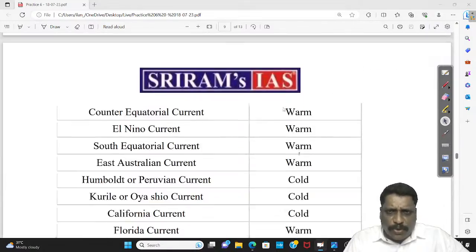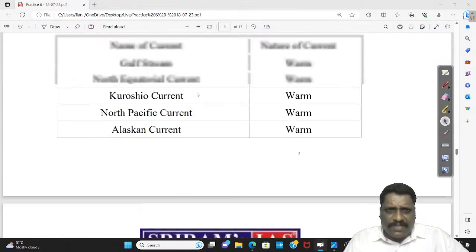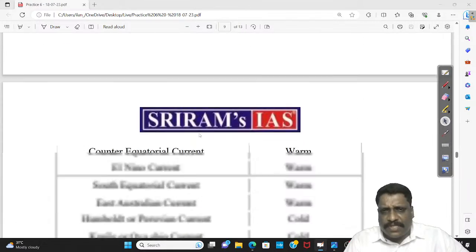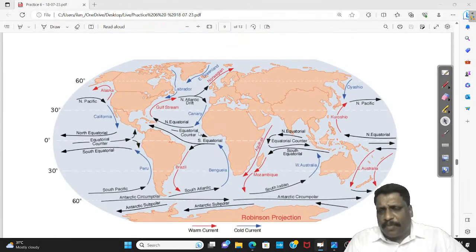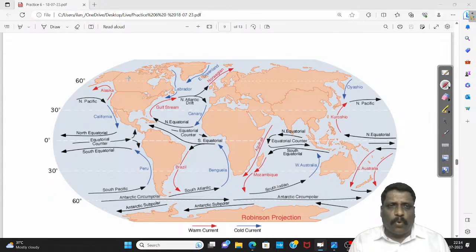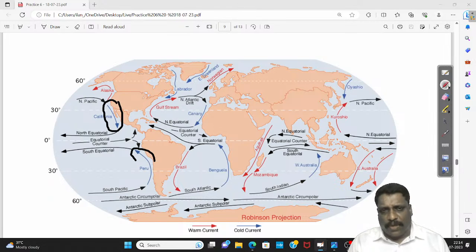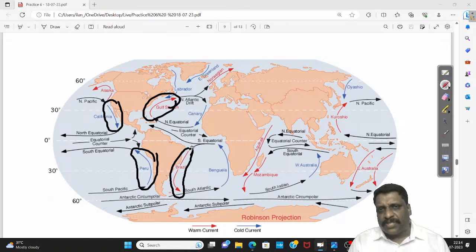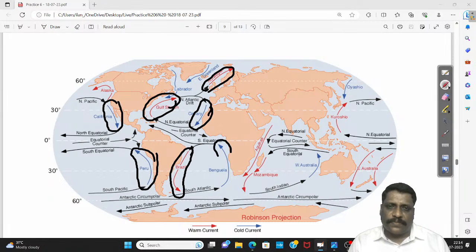I've just shown you some of the currents that I'll be discussing. We are bothered only about the currents which run along the coastline, because only these can influence the temperature and humidity of that particular place.